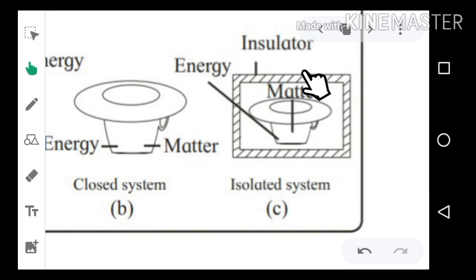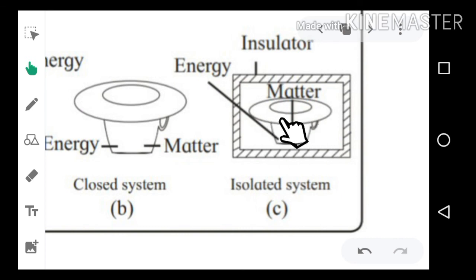So from this diagram and these observations we can understand that from a thermos flask there is no exchange of energy with the surrounding as well as no exchange of matter, and that's why the substance we keep in the thermos flask remains hot for a longer time, because energy remains inside the system.